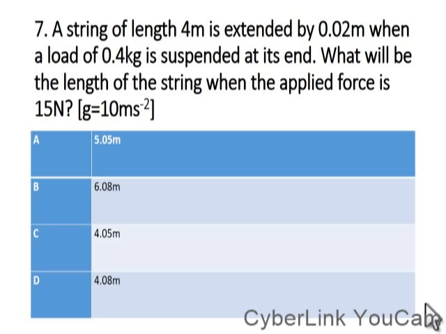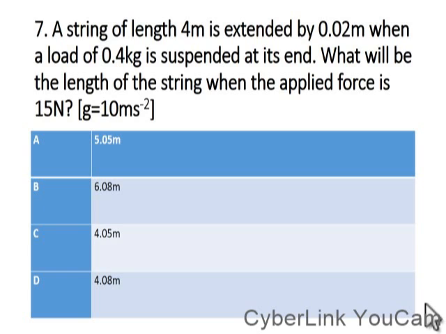Now, what is the length of the string when the applied force has been changed to 15 Newton? Initially it is 4, so the new force is 15. If 4 Newton causes an extension of 0.02, what extension does 15 Newton cause?